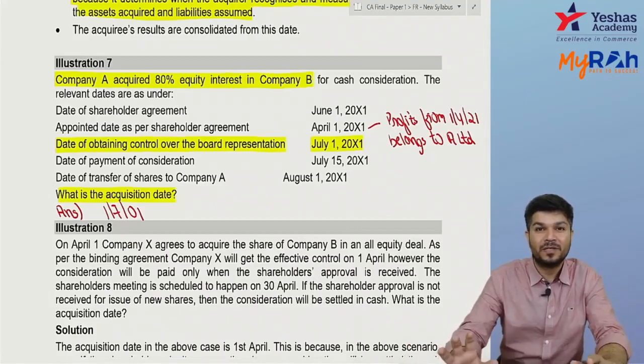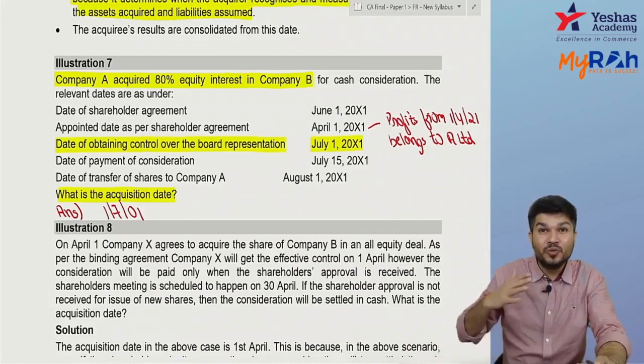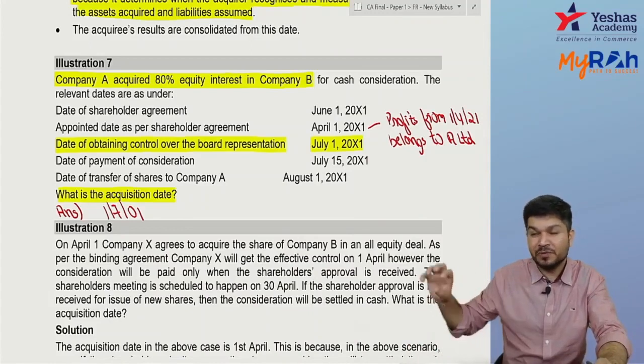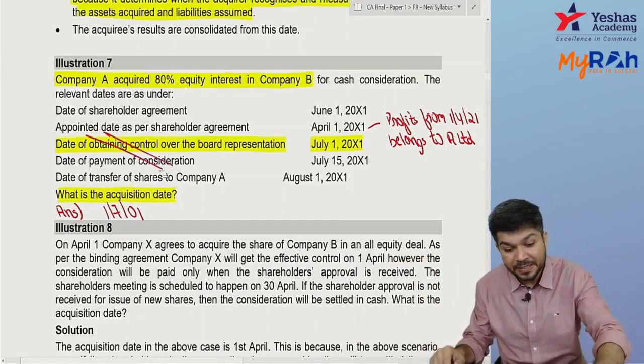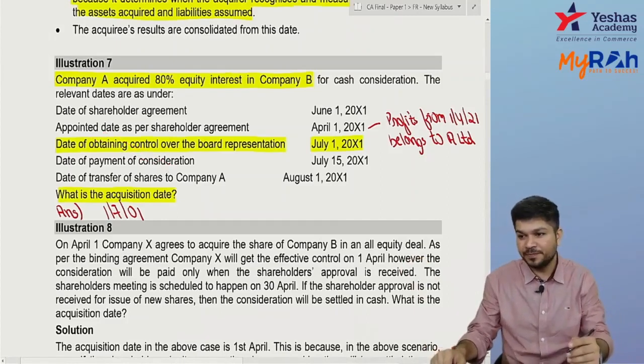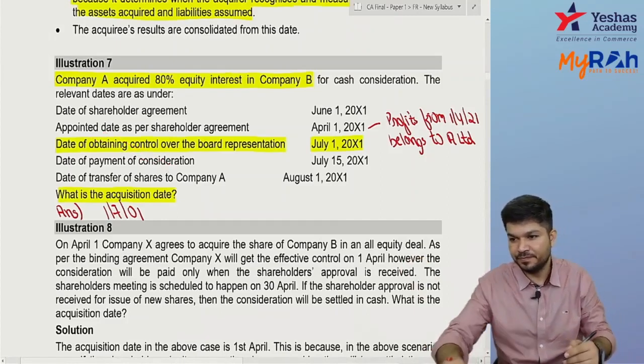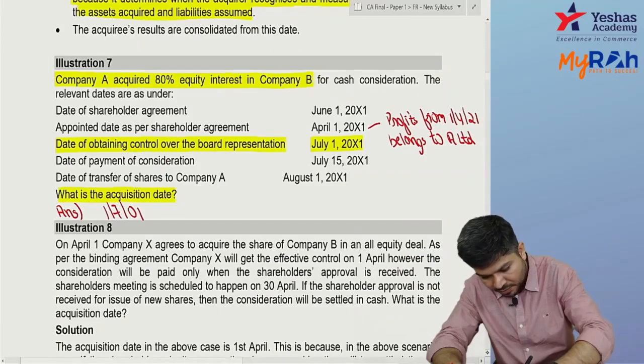So, usually control comes when you make payment. But can I say they've already given you control? It can be either before or after also. Okay, are you clear?